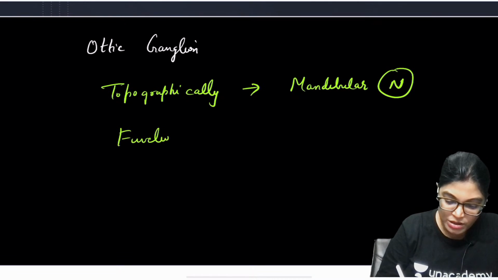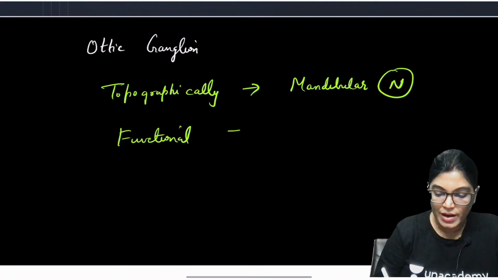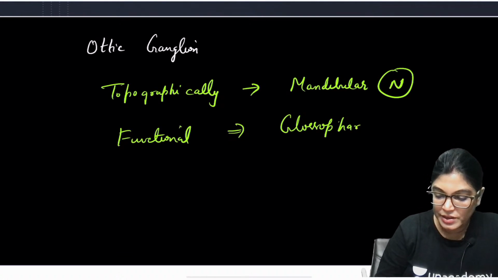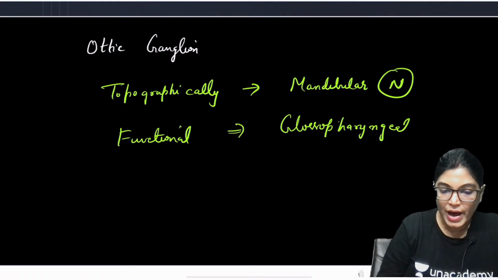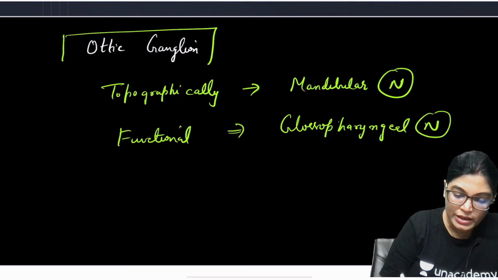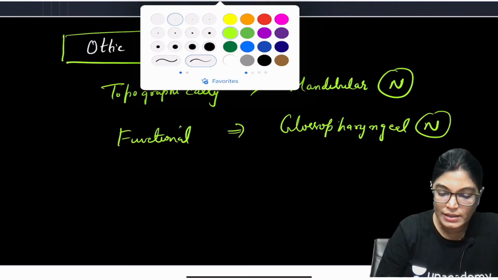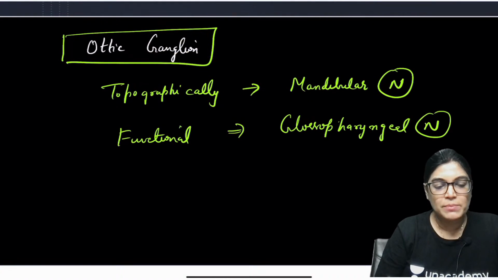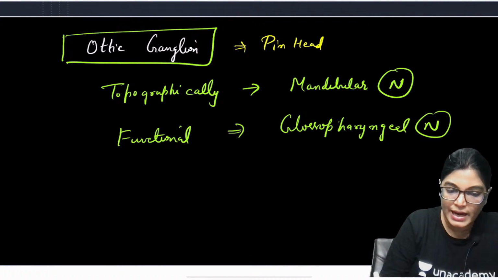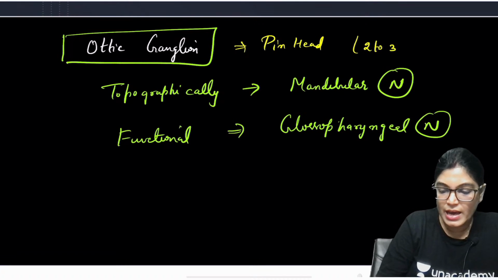Functionally it is related to the glossopharyngeal nerve, the 9th cranial nerve. And it's a very small ganglion, approximately the size of a pinhead, corresponding to 2 to 3 mm.